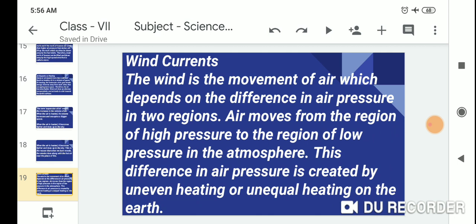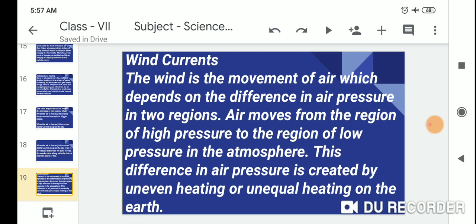Wind currents. The wind is the movement of air which depends on the difference in air pressure between regions. Air moves from the region of high pressure to the region of low pressure in the atmosphere. This difference in air pressure is created by uneven heating or unequal heating on the earth.